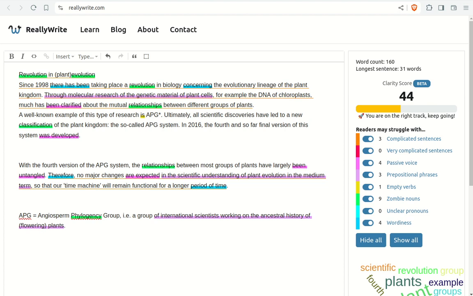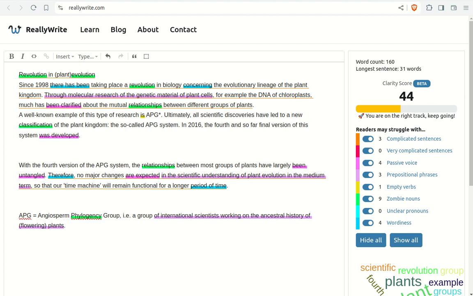This is the same kind of situation that you often get at museums. For example, you're walking around, you'd like to receive some information easily on what it is that you're looking at. And then we see the title, Revolution in (Plant) Evolution. And plant is in parentheses. And then you wonder, why is plant in parentheses? Is it about plants or not about plants?